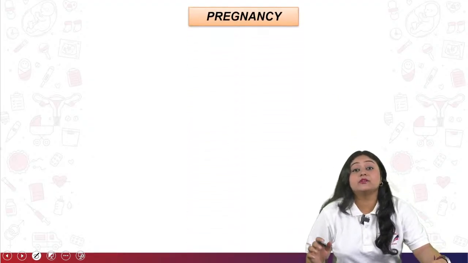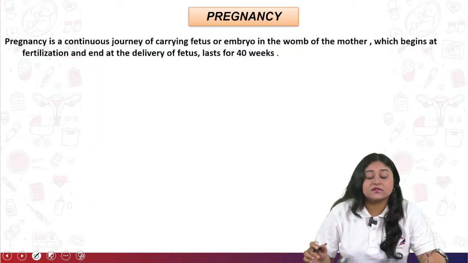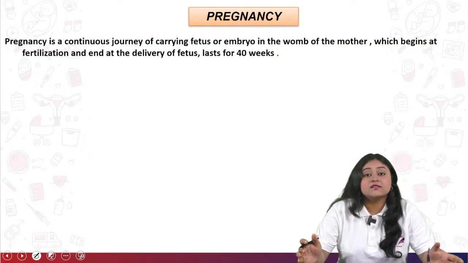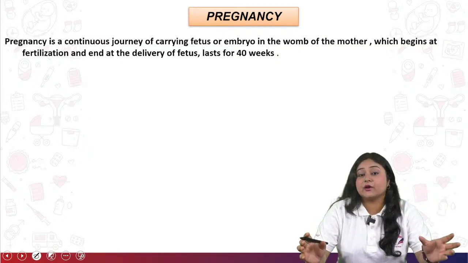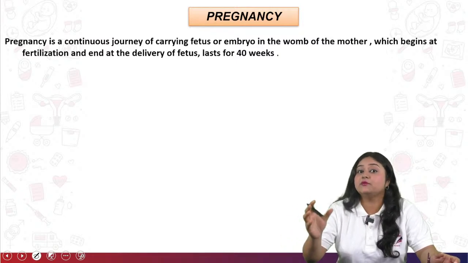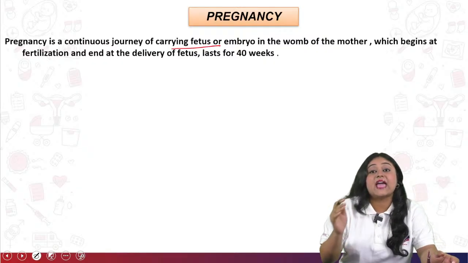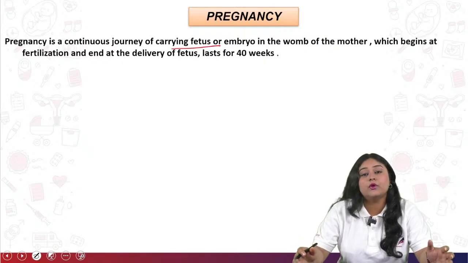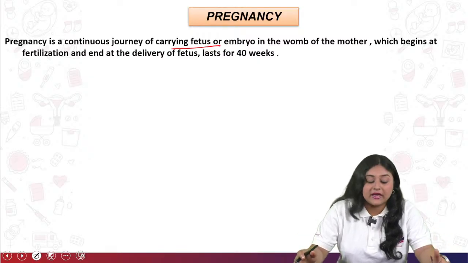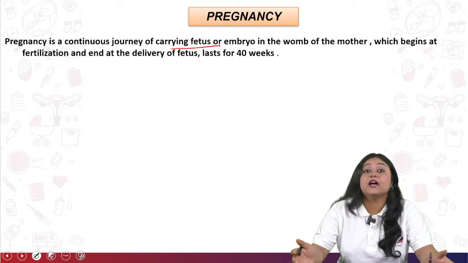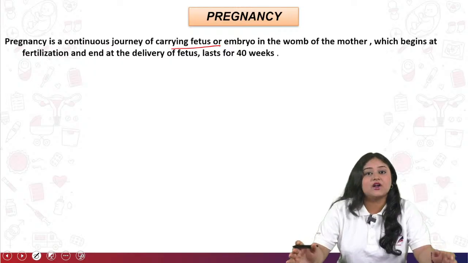First, we have to know the meaning or definition of pregnancy. Pregnancy is what happens after conception, or fertilization. When the fertilized zygote implants in the uterine wall, it begins a continuous journey of carrying the fetus or embryo in the womb of the mother. This process begins at fertilization and ends after the delivery of a healthy baby from the inner side of the womb to the outer side of the world. Okay, so that is called pregnancy.